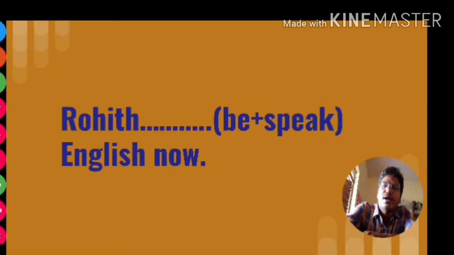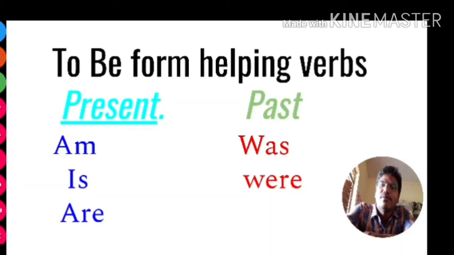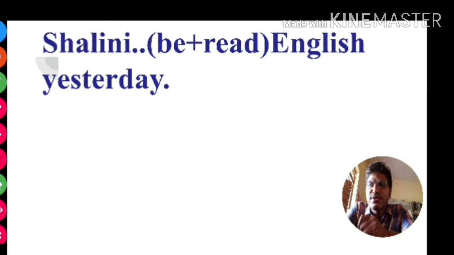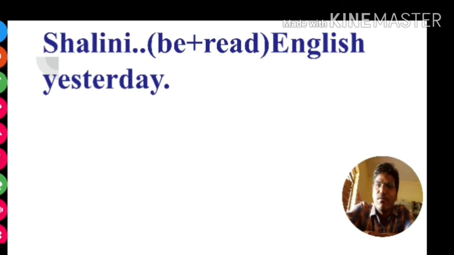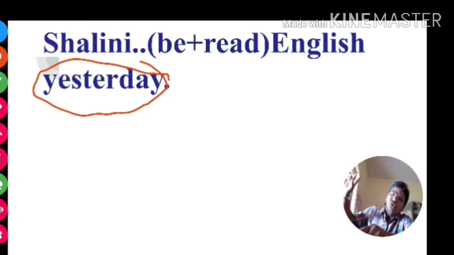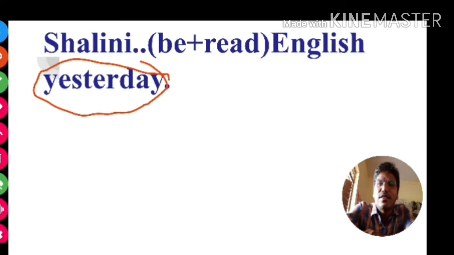Yes, let us look at another example here. Shalini (be plus read) English yesterday. As I told you earlier, when you read the sentence, you should identify the time indicating word in this sentence. The time indicating word here is yesterday. Yesterday shows the past tense. It says past tense. So here the helping verb is be form helping verb.